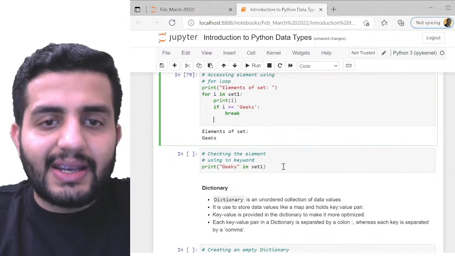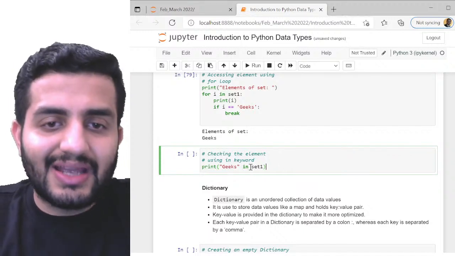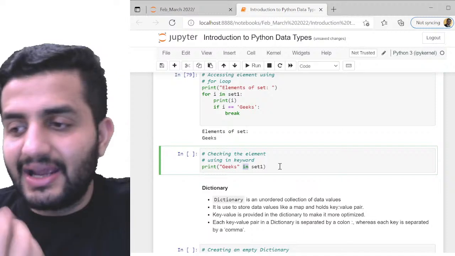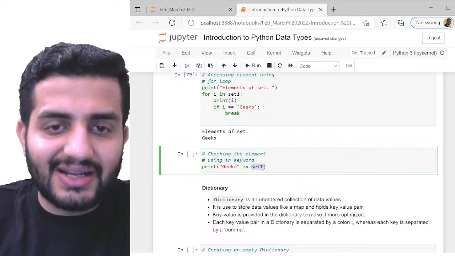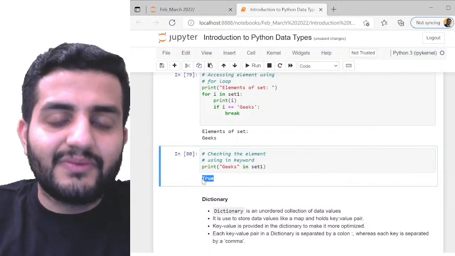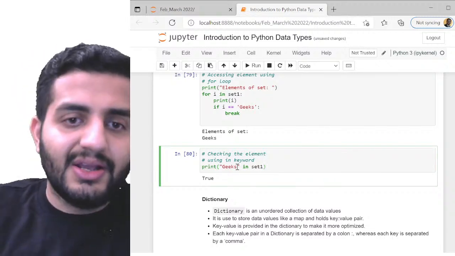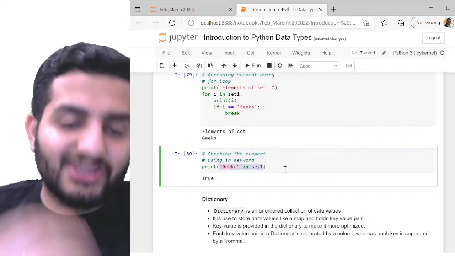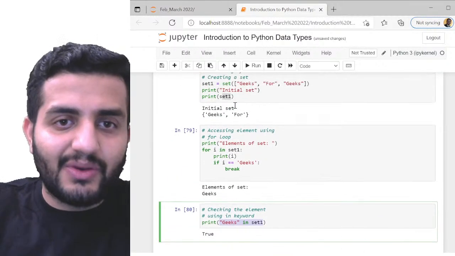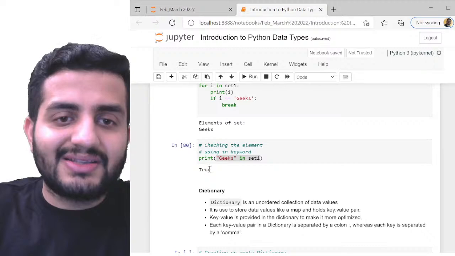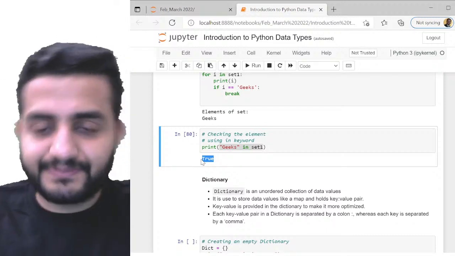Great. Also, I can check if a particular element is available within the set. I can simply write using the in statement. In is just like the English word in. So like geeks in set 1. If geeks is present in set 1, it's going to return the condition which is true. It's again an evaluation strategy, a Boolean evaluation. So I'm asking a question here: is geeks part of my set 1? Yes, you know that in set 1 we have geeks, so the answer to this evaluation would be true here. Okay, cool, simple.